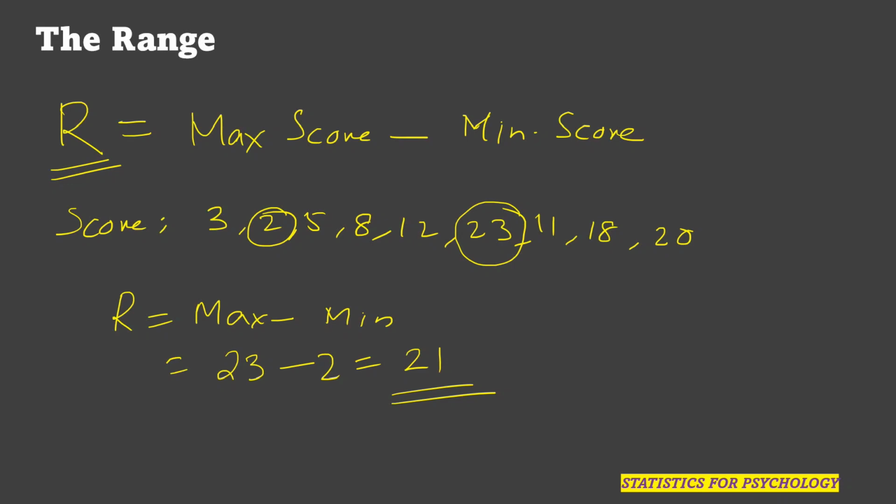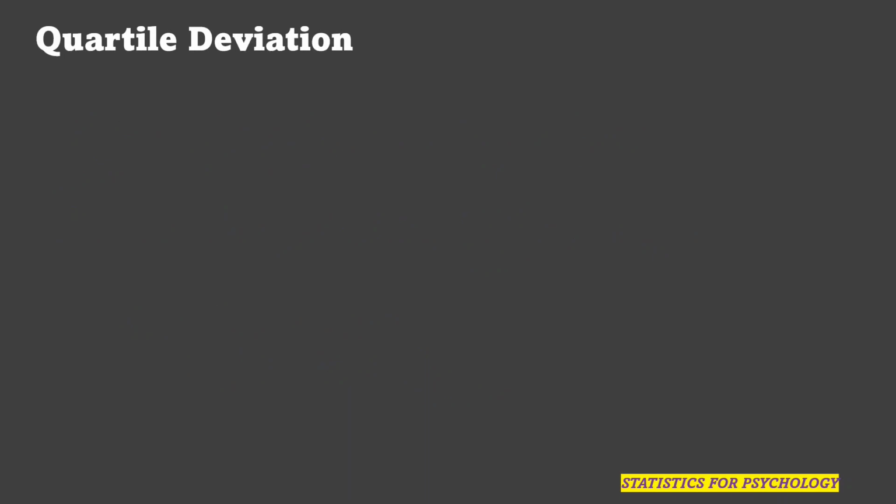So it is nothing but the maximum variation of the given data set, right? Maximum score minus minimum score will give you the maximum variation from lowest to highest, or from highest to lowest. What is the maximum variation in the given data set? That is range. So range can be easily calculated. Range is useful to find out only the maximum variation.